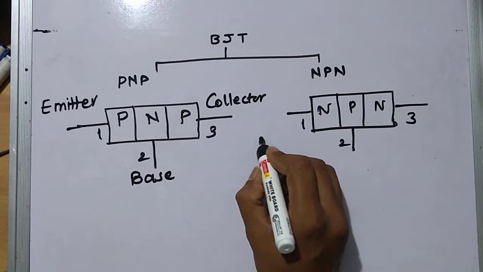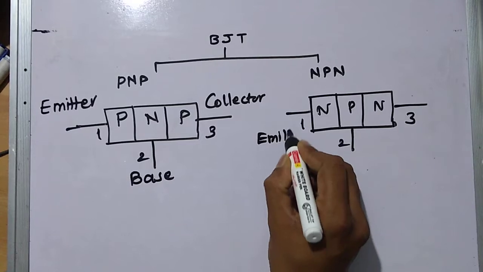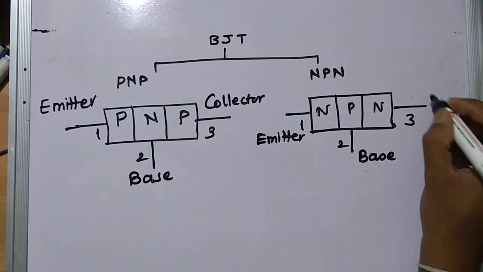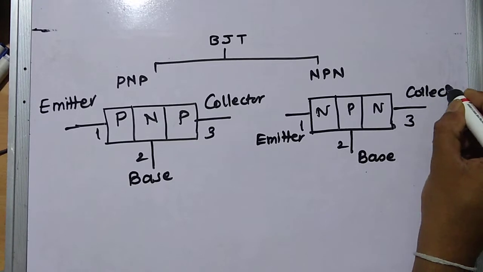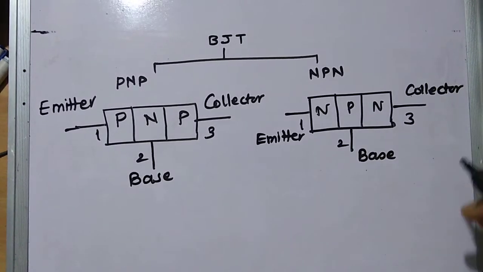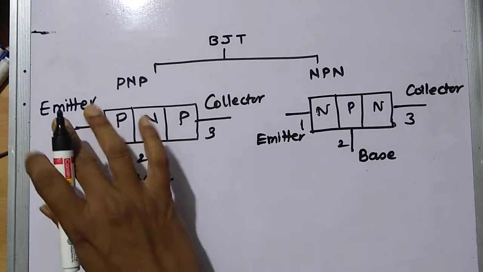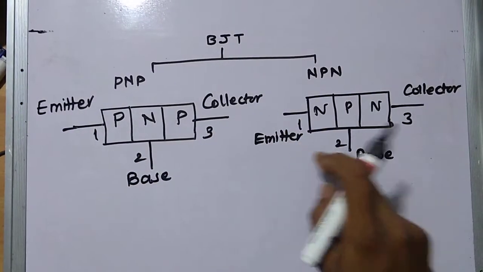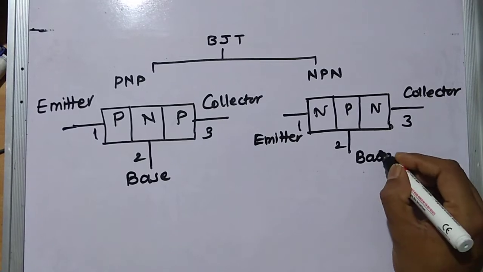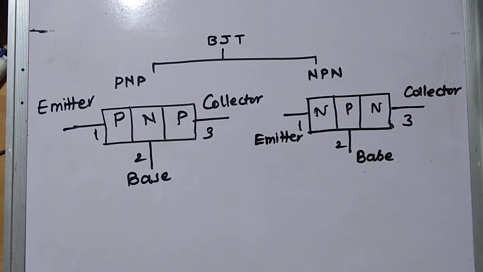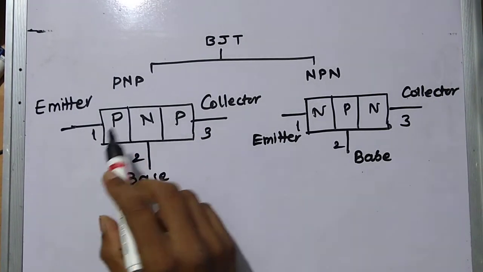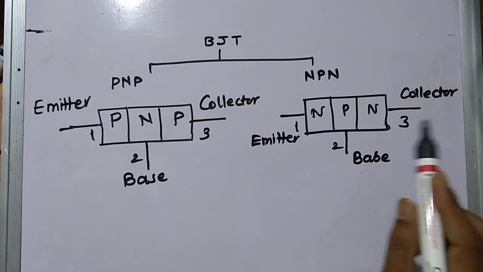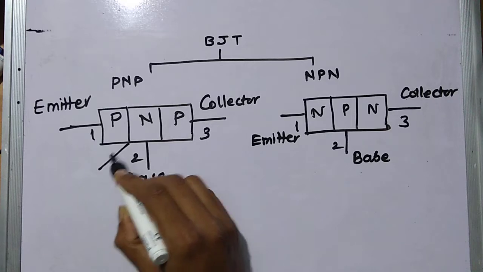Similarly in NPN, this is emitter, this is base, and this is collector. So transistor is a three terminal device. So three terminals are emitter, base, collector. It has three layers, PNP, NPN. Now it has two junctions. So here you can see the junctions.